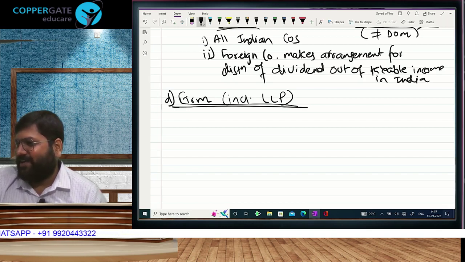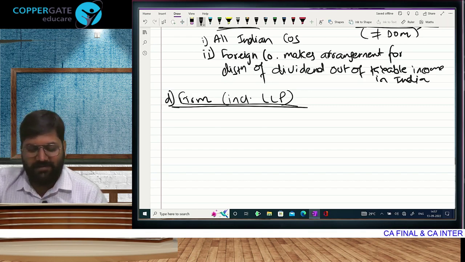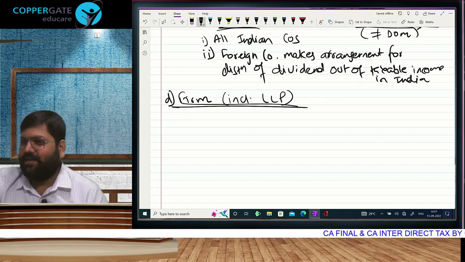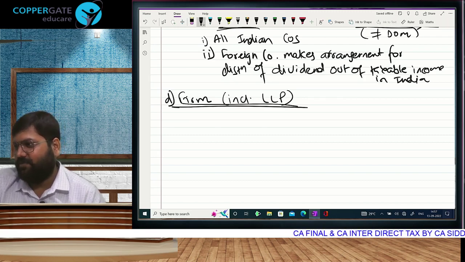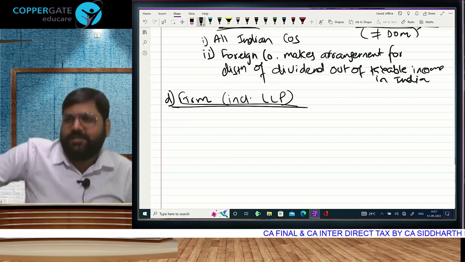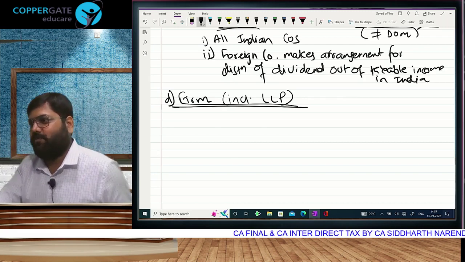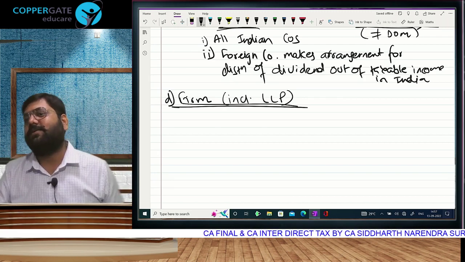According to Section 4 of the Indian Partnership Act, partnership is the relationship between two or more persons who have agreed to share the profits of a business carried on by all or any one of them acting for all. I think I learned this definition in 2006. But I learned it such that life is set. Like, I studied consequences of the First World War in history in 2003-4, but I still remember that answer.